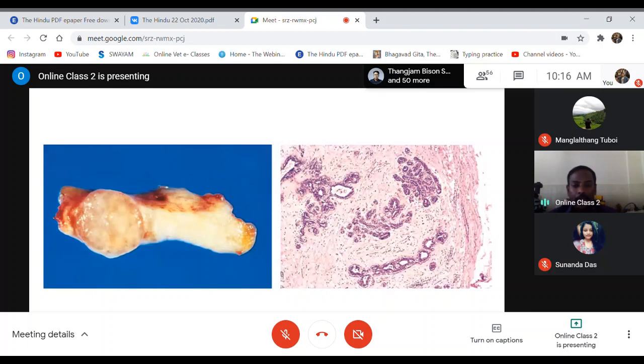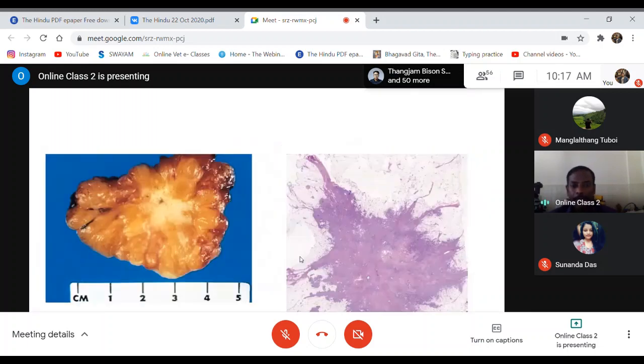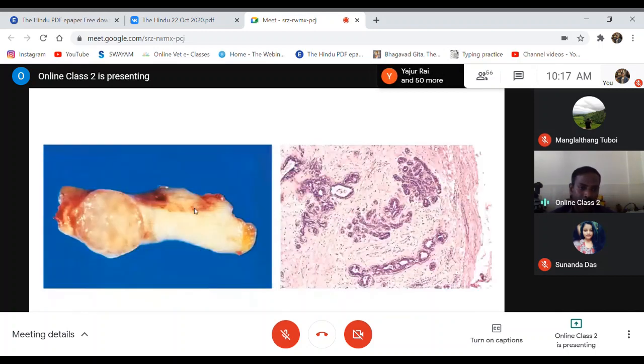Okay, so this is again the second picture. You can find this is a gross and microscopic picture. See this gross picture, where you can differentiate, see this one, you can clearly find a line of demarcation. This is a line of demarcation, and this is a normal structure. There is a fibrous capsule which protects itself.